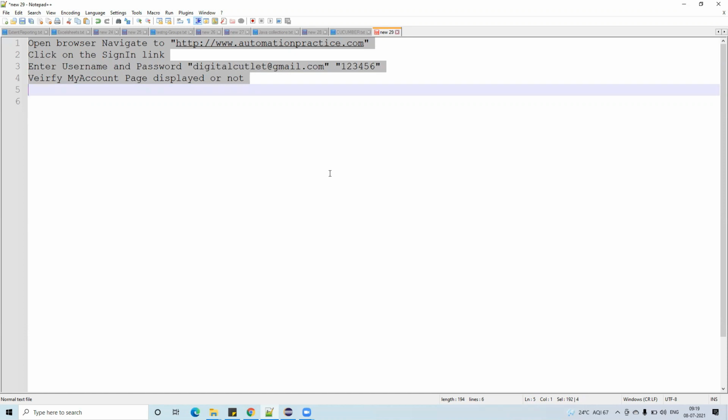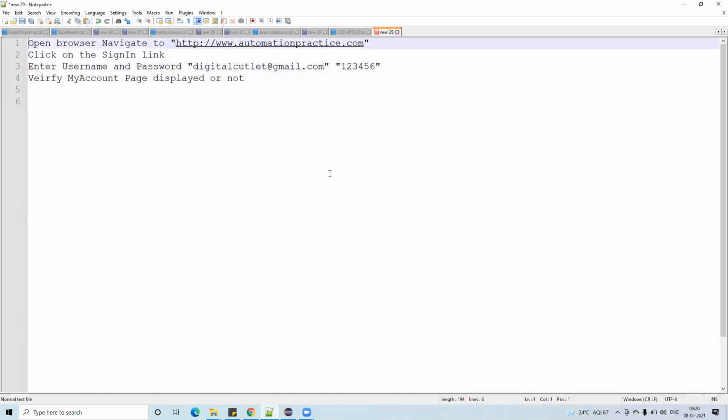How is it doing that? There should be some link, right? This is a normal text file. There should be some link between this text file and my Selenium code. I will link that one. Whenever you write test cases like this, this is called Gherkin language.